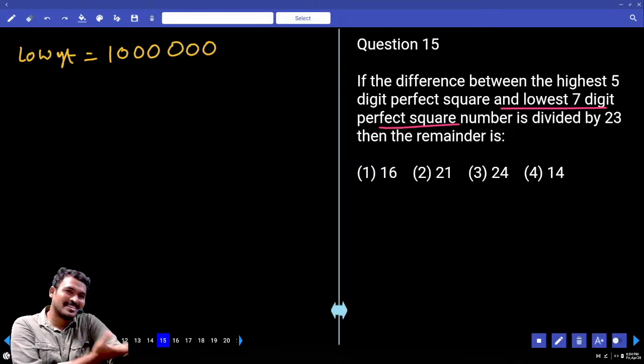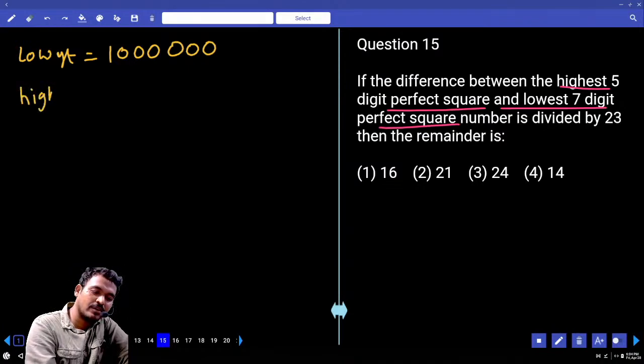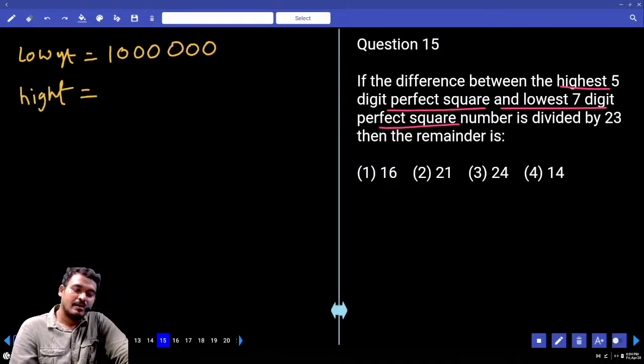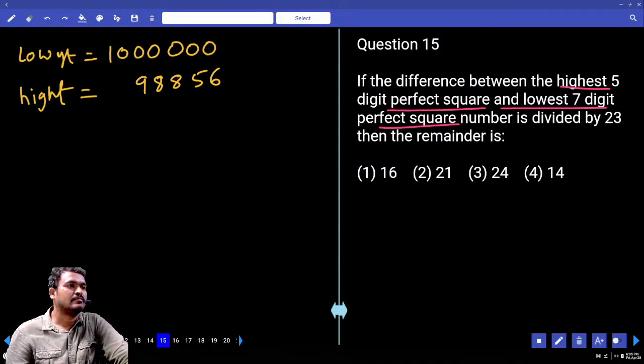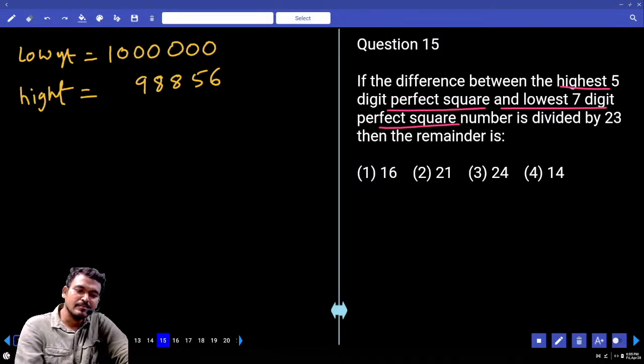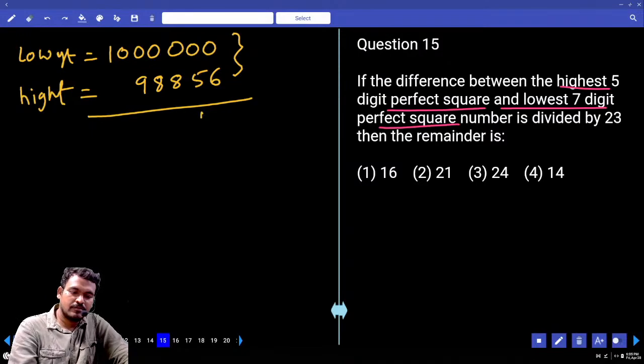How many digit number? 7 digit or 6 digits? 7 digit. Next, highest 5 digit perfect square: 99856. 99856. What is the difference between these two? Difference is how much? 44.